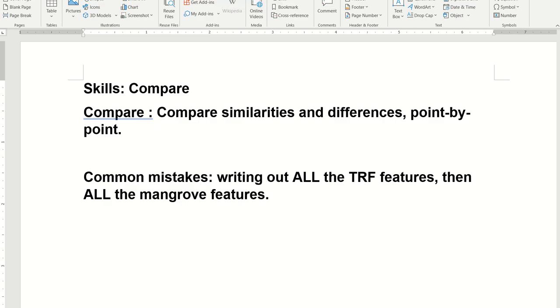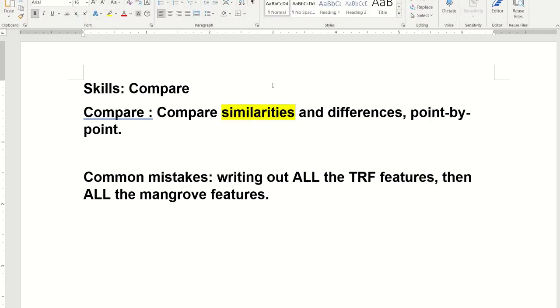So in your compare foolscap paper question, the 2 questions, the main skill that you are required to learn or show me that you know is, are you able to compare? Are you able to compare 2 things and tell me the similarities as well as the differences point by point? Remember we did the exercise with Mr. Jeremy Chan and Mr. Goh, and then we compared point by point how similar they are or how different they are.